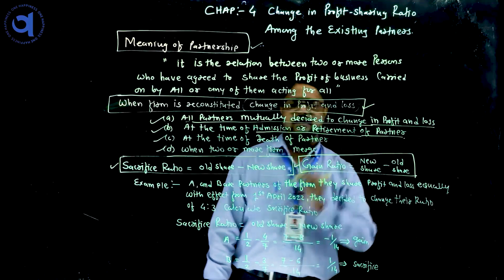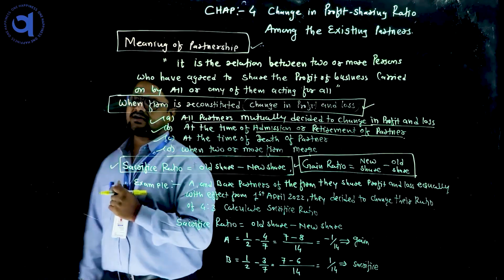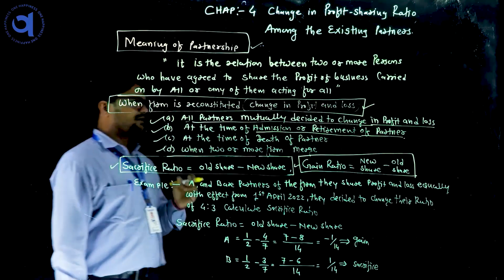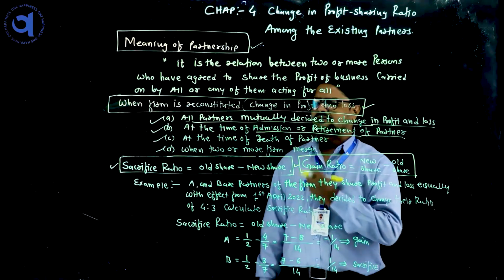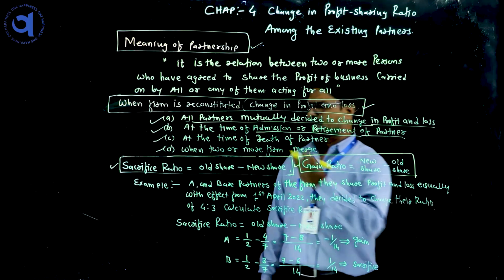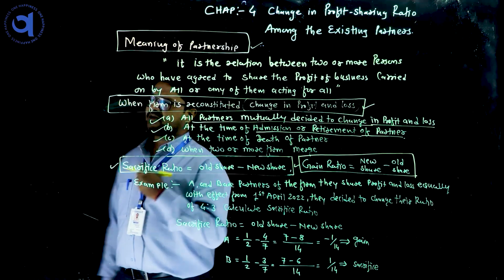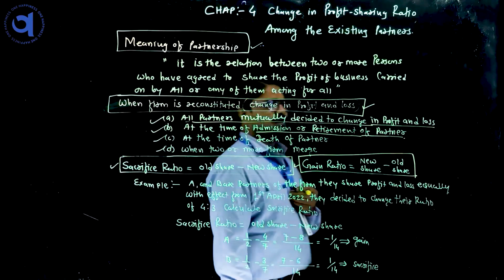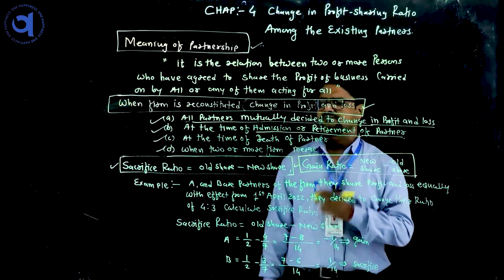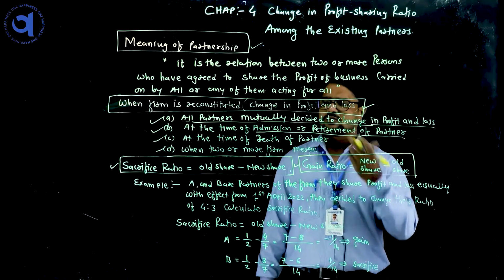Listen, students: at the time of admission, the existing partners give permission to a new person to be admitted into the partnership firm as a partner. Or sometimes an existing partner decides to leave the firm, that means they retire, and there are so many reasons for this.